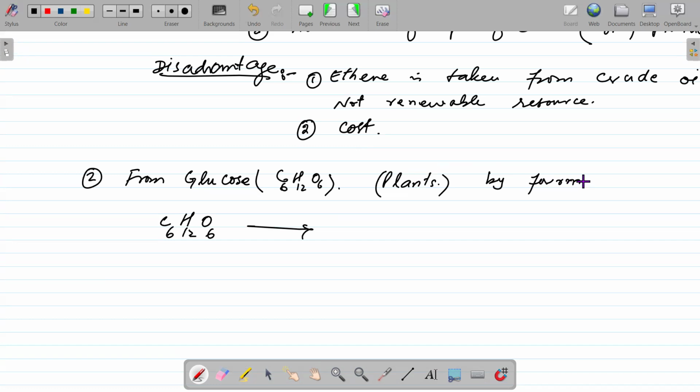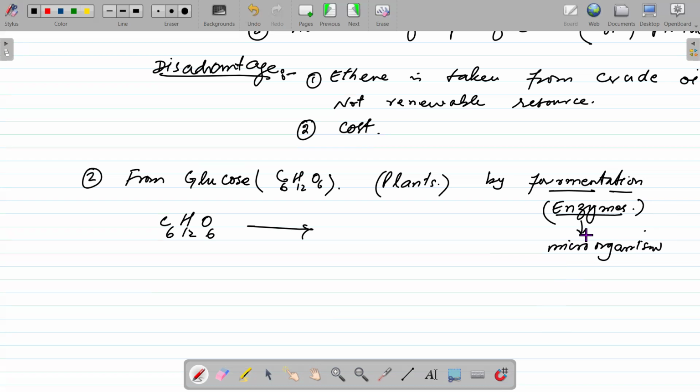What is actually fermentation? Now, we know that fermentation is basically a reaction which takes place in the presence of enzymes, right? And these enzymes are produced by the microorganisms, right?